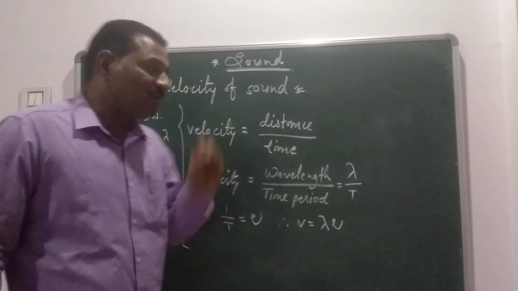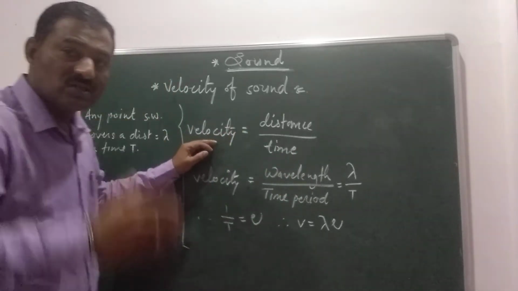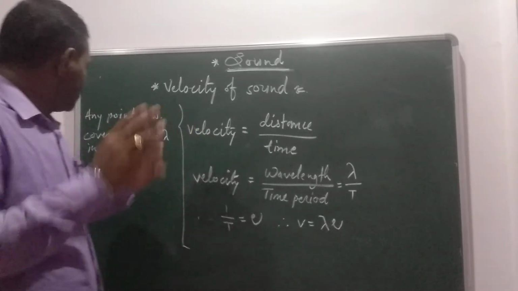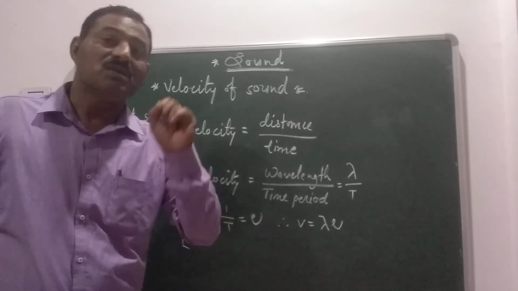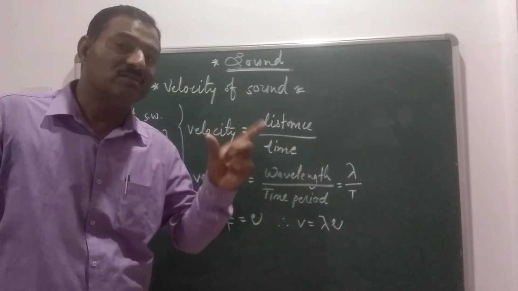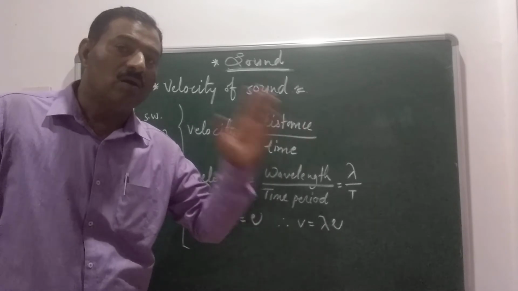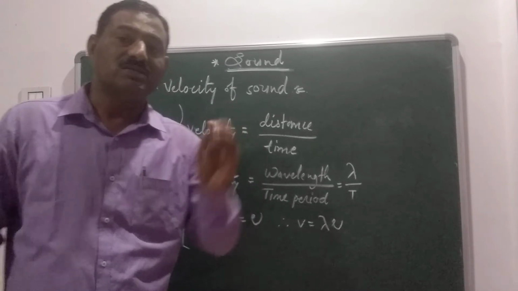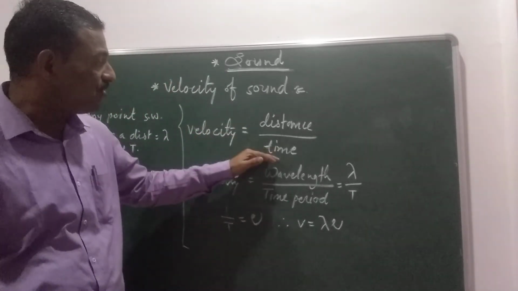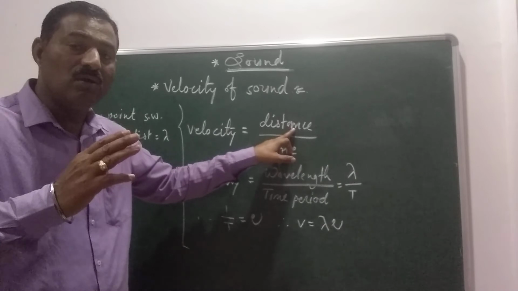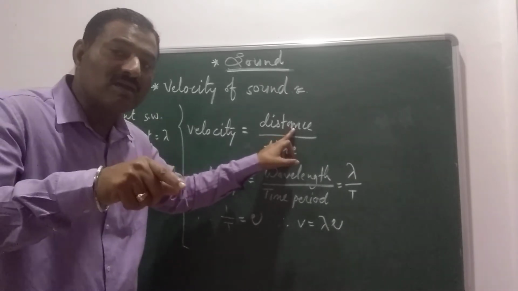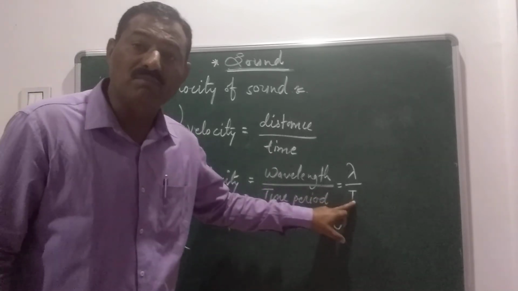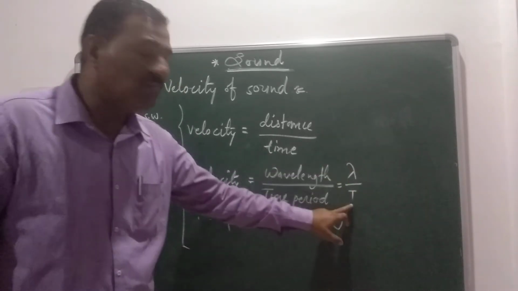What happened? When we measure the velocity of sound, any point of the sound wave covers a distance, that is the wavelength, in one time period, capital T. So we can write this formula: distance covered by a point on the wave upon time is equal to the wavelength, and the time is the time period T. So the formula becomes lambda upon T.